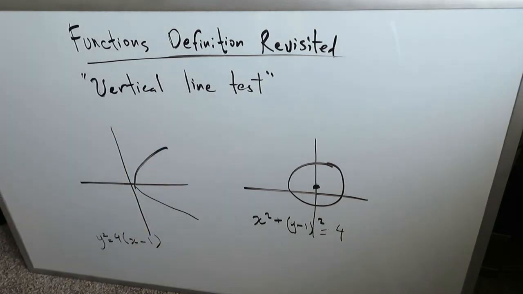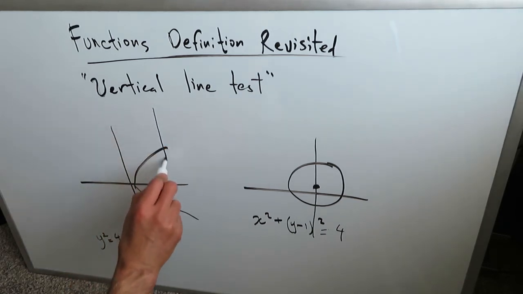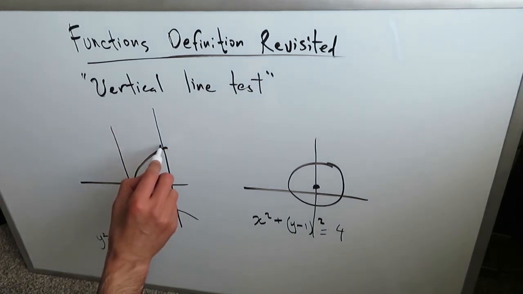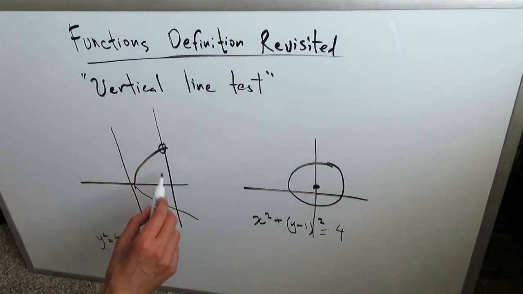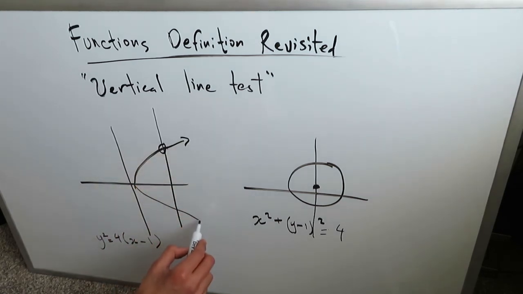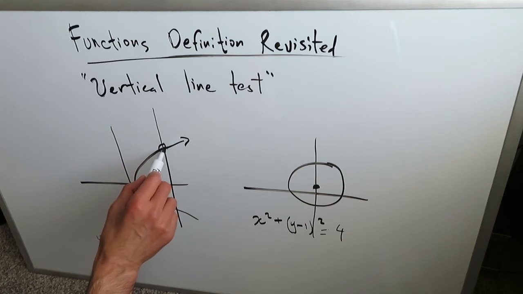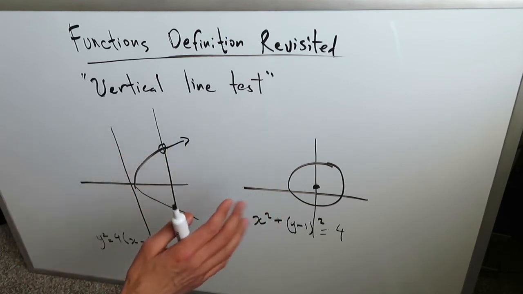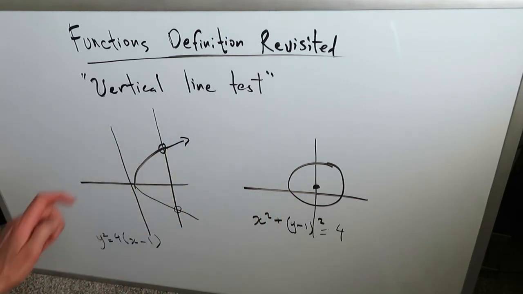If a vertical line test can be drawn through a curve, assuming that curve represented a function or some expression, if you can carry that vertical line through more than one point, you see the vertical line here crosses at this, and these lines are going towards infinity. The vertical line crosses and intersects. By crossing I mean intersects. If a vertical line crosses a function at two or more points, it is not a function. It fails the vertical line test, therefore it's not a function.